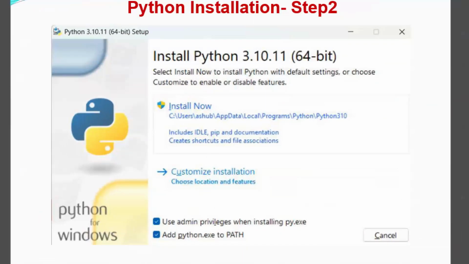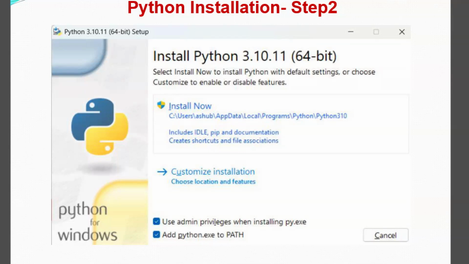Can you see the path in the C drive? See that in the C drive in one location. In case your C drive is full, then you can choose the next option. What is the next option? Custom installation. But by default, you will have the space in the C drive. Okay, you can go to the first option only.